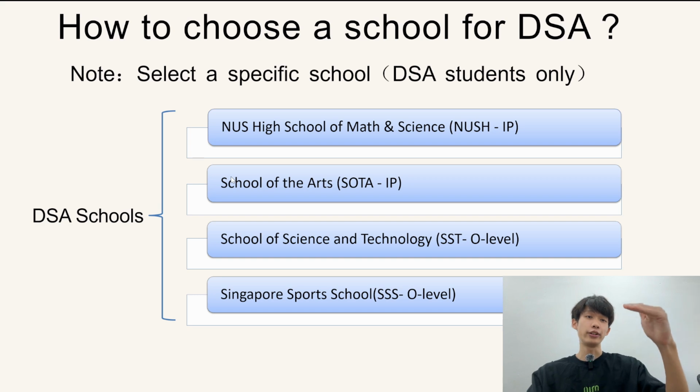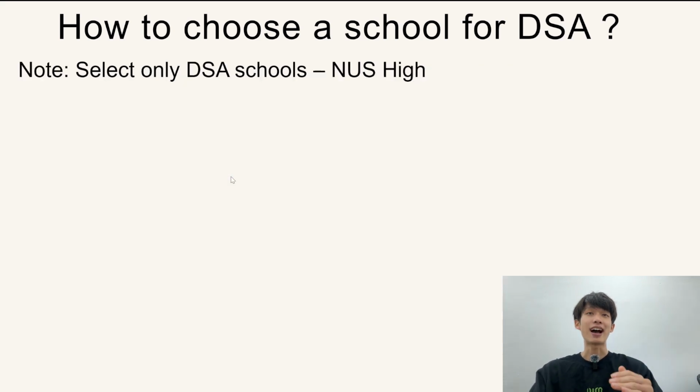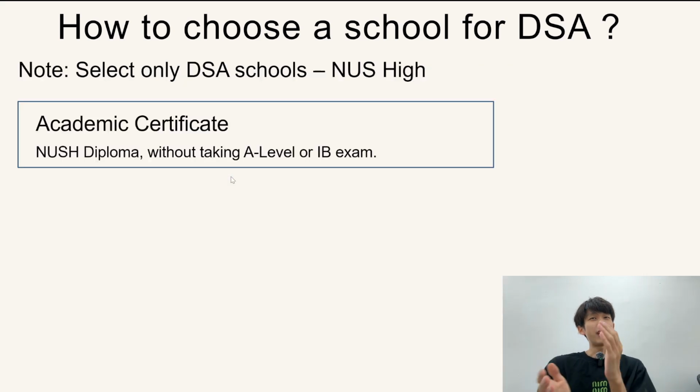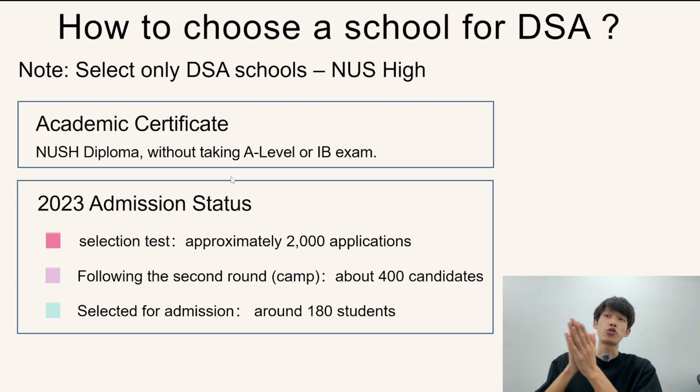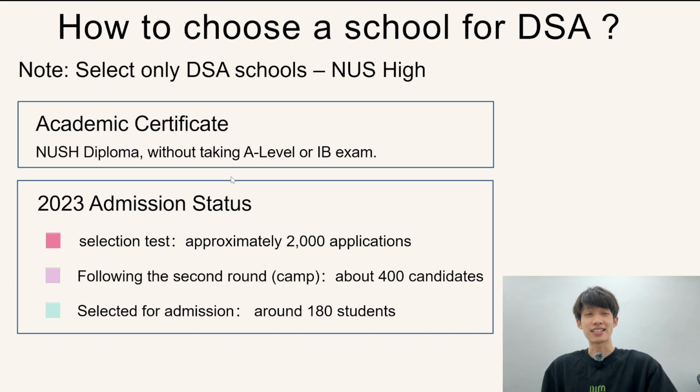So let's consider them one by one, starting from NUS High School. Since NUS High has only 2 domains, mathematics and science, students who are good in math and science should be considering this school. And the good thing about this school is that there is no entry barrier. As long as you can apply for this school, you can take their selection test. For example, I haven't joined any math competitions, but I still want to join this school. You can try to take the test.